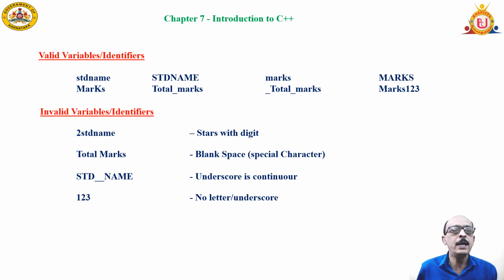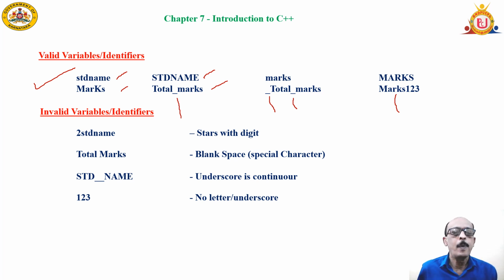There are certain valid and invalid identifiers given there. Valid identifiers are these: STD name, marks, either capital letters or small letters. Of course, you can see the underscore given here, but these underscores are not continuously used, and letters and digits are also used in the variable. You can see all these are valid variables.